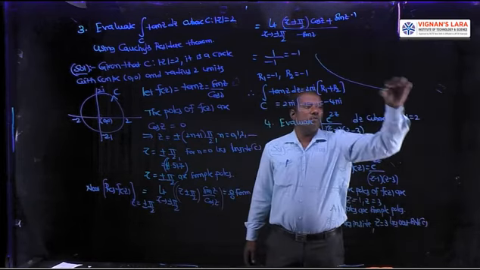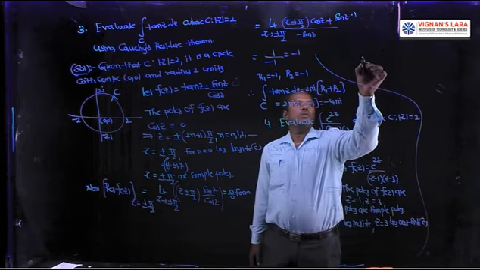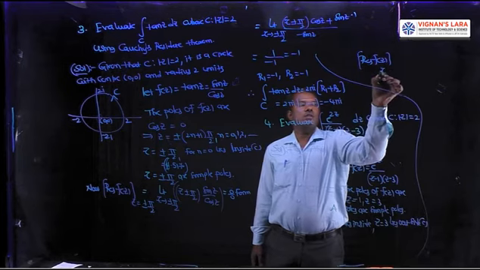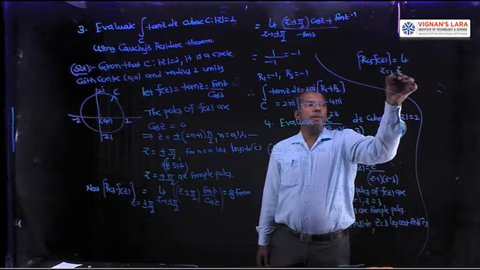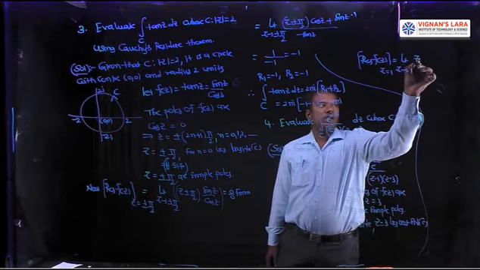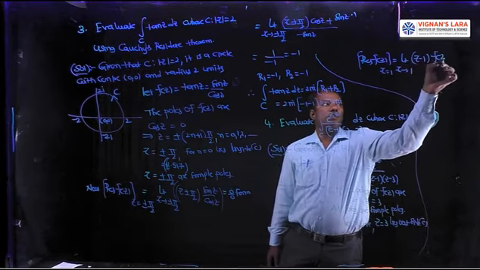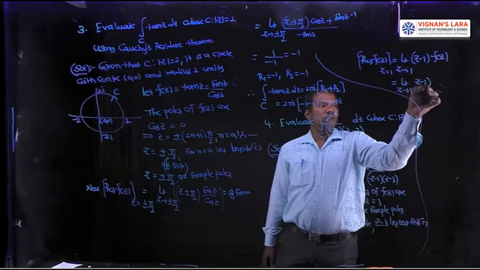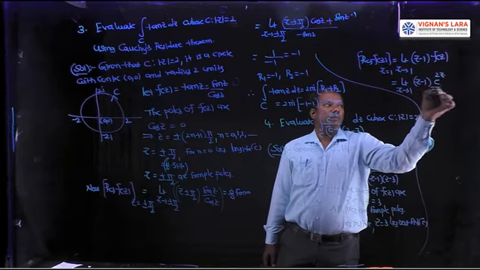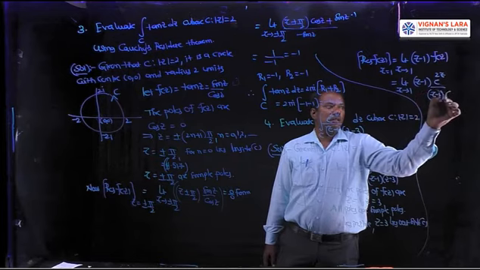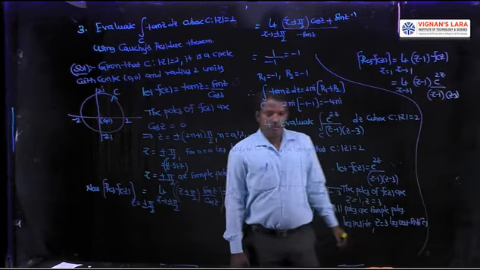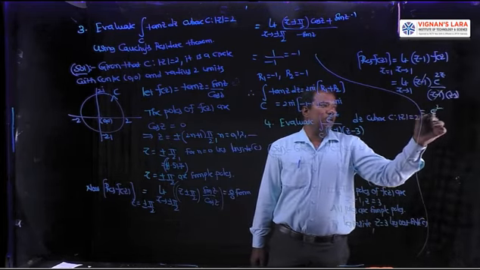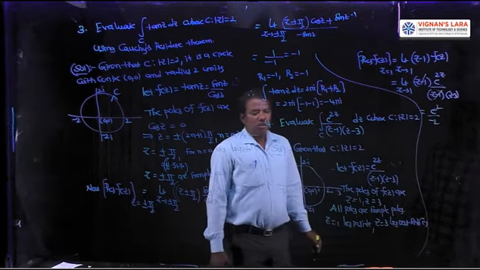Now the residue of f of z at z equal to 1 is the limit as z tends to 1 of (z minus 1) into f of z. That is the limit z tends to 1 of (z minus 1) into e power 2z by (z minus 1) into (z minus 3). Here z minus 1 cancels, so its value is e square by minus 2.